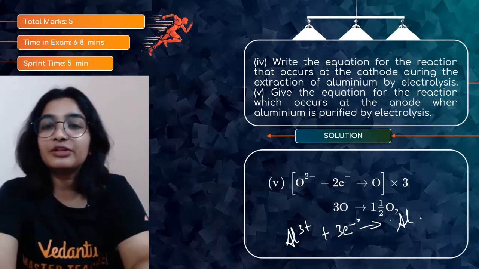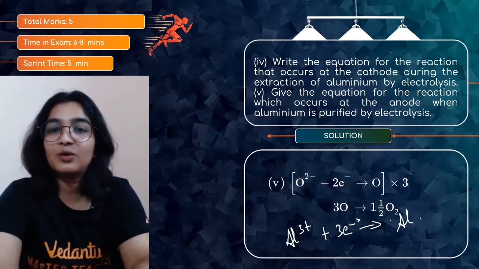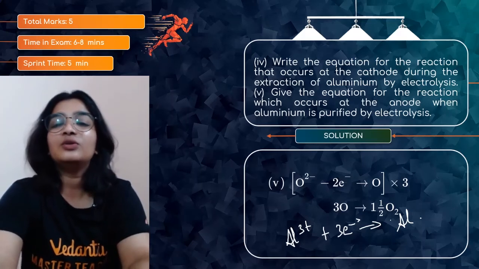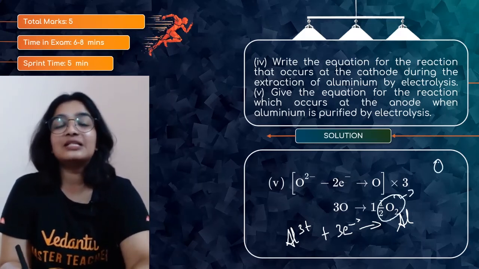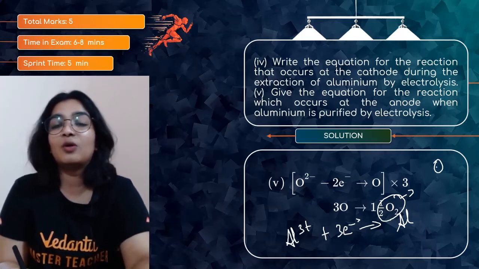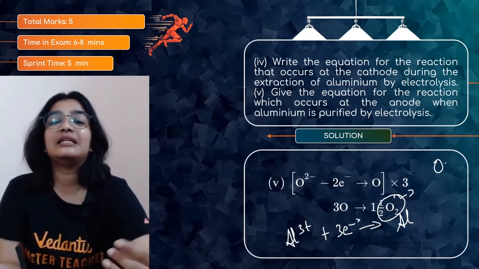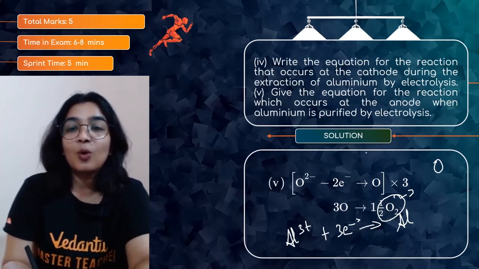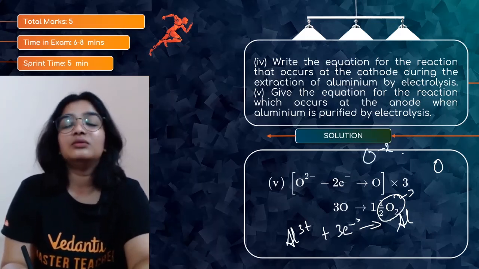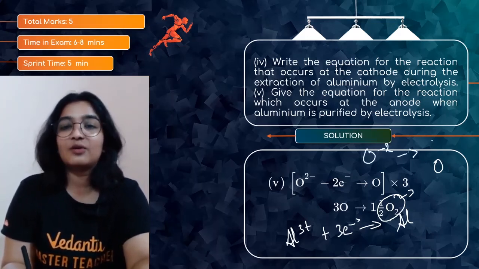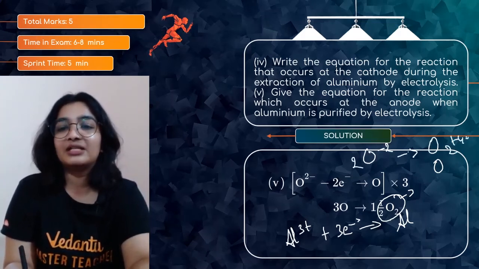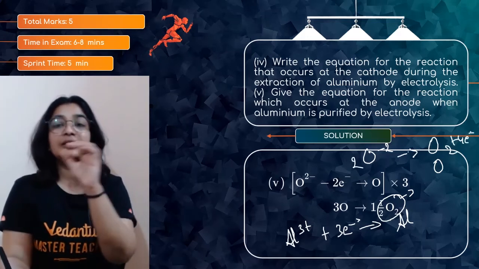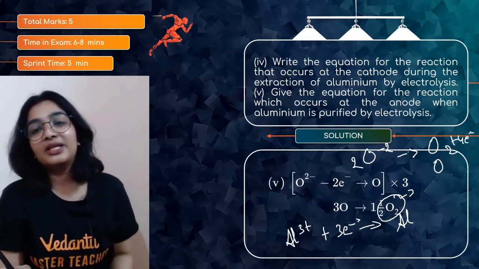Give the equation for the reaction which occurs at the anode when aluminium is purified. So oxygen is formed. If you write nascent oxygen, as you all know, oxygen exists in its molecular form. So O2- loses electrons to give O2. If you want, you can balance it by writing 4 electrons. So oxygen gas will be formed.